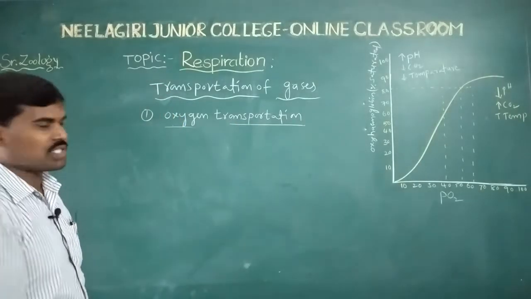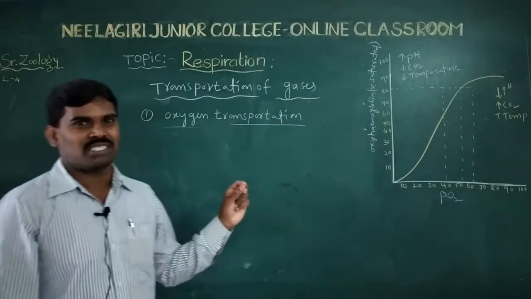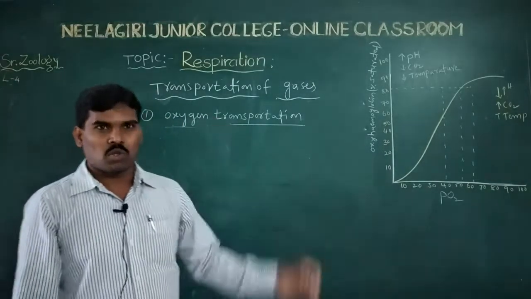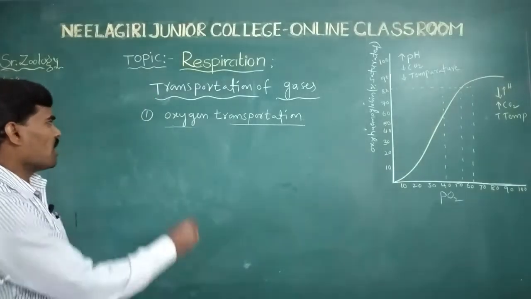Oxygen is transported through the plasma and the RBC.